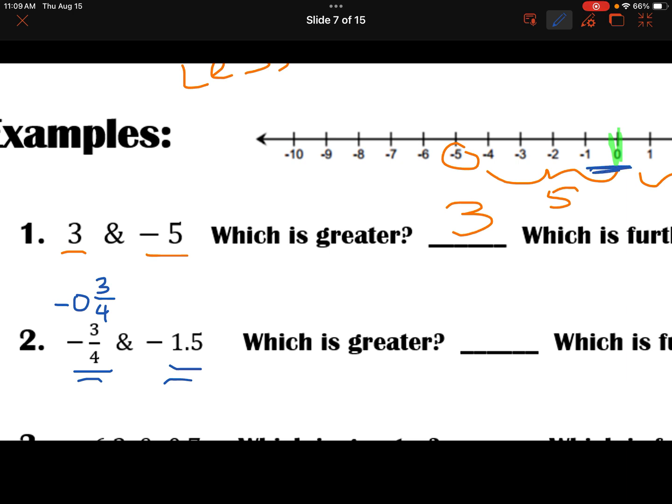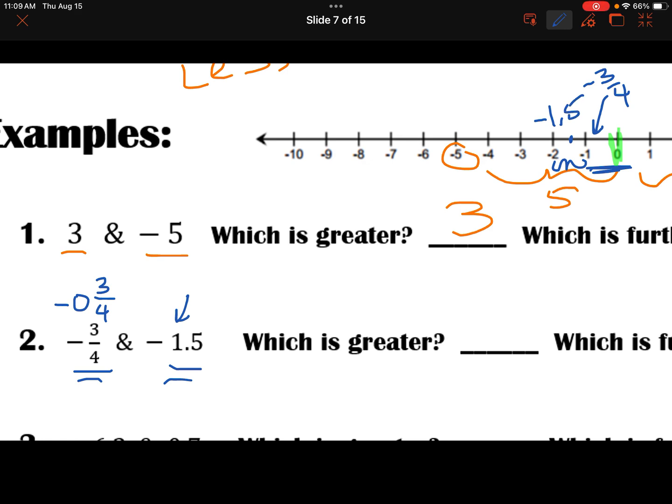And so that would be somewhere about there, okay? Whereas this one starts with negative 1, which means it's going to be between negative 1 and negative 2.